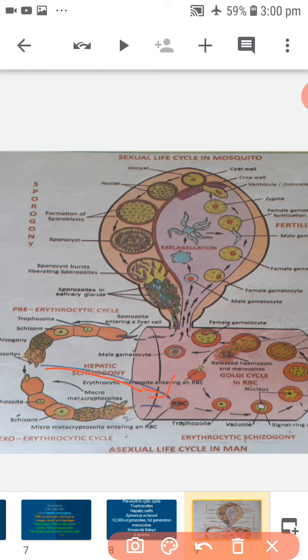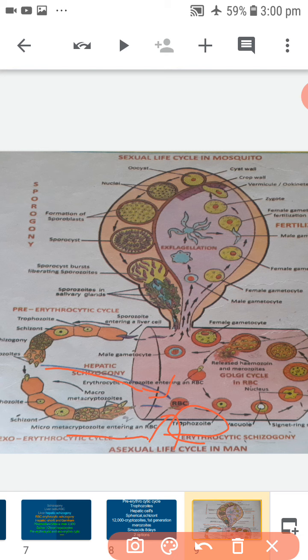This cycle is initiated either by cryptozoites of pre-erythrocytic cycle or micro metacryptozoites of exoerythrocytic cycle. In fresh RBC, these stages assume spherical shape and transform into trophozoite.